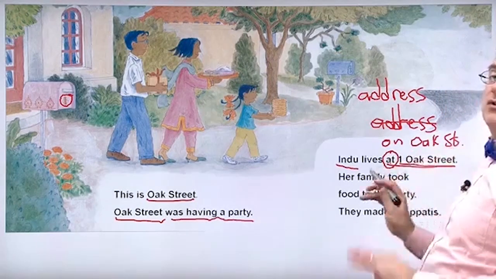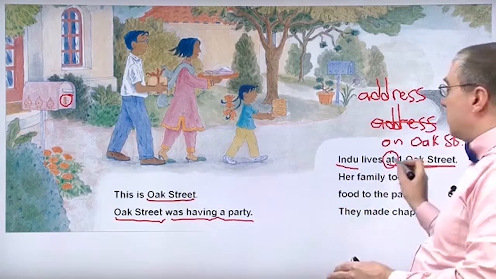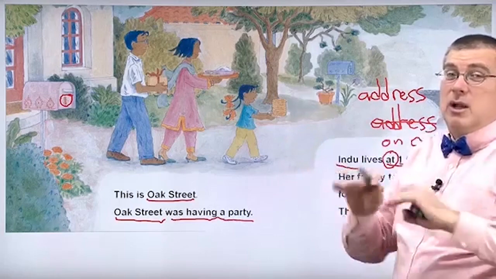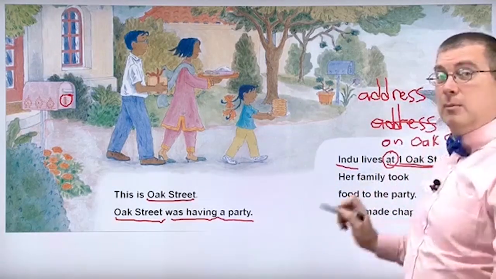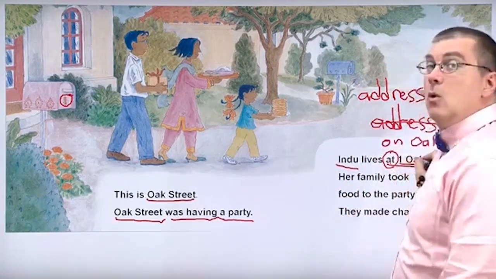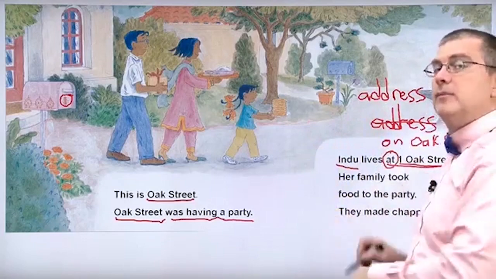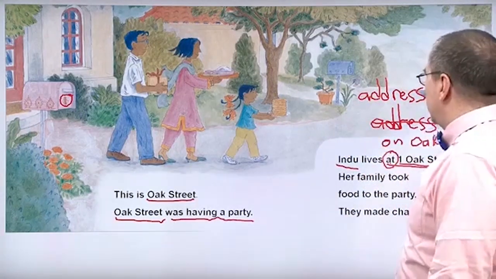Okay? So if you don't know the number, the exact address, or you don't say the number, then you say on Oak Street. But if you know the number, you know the exact address, you say at 1 Oak Street. Okay? That's the difference. Be careful. Indu lives at 1 Oak Street.